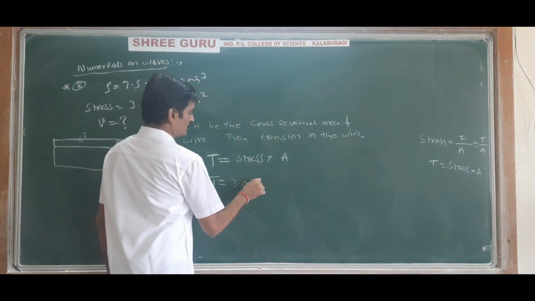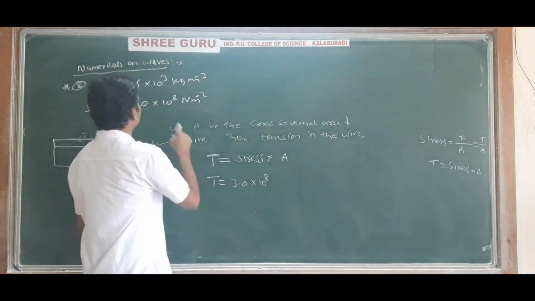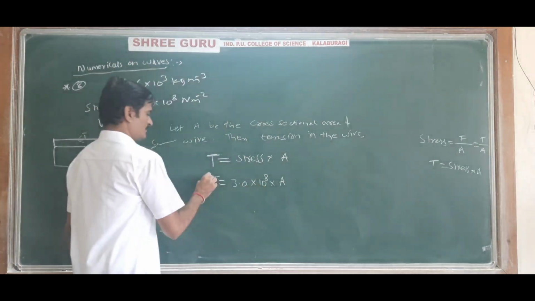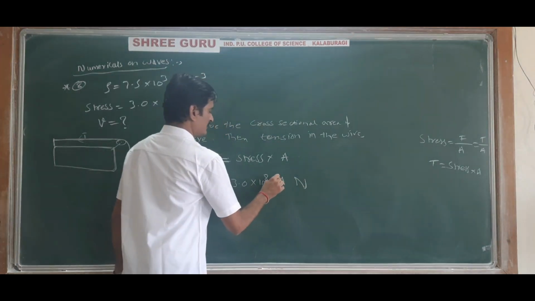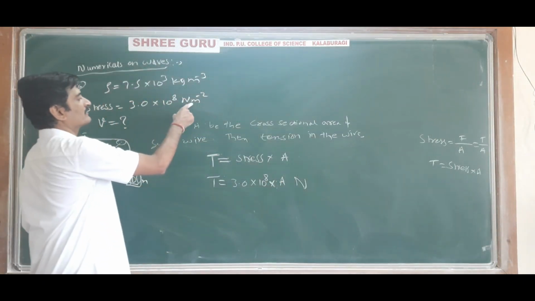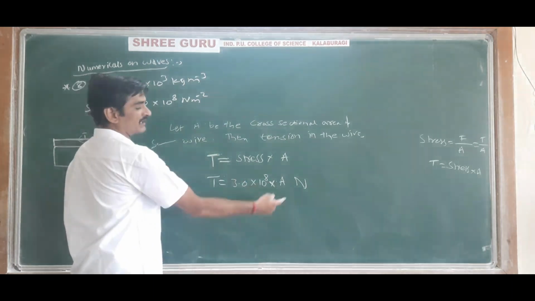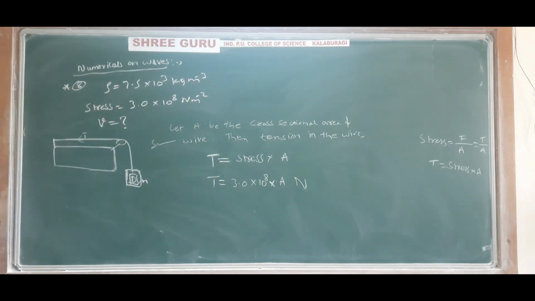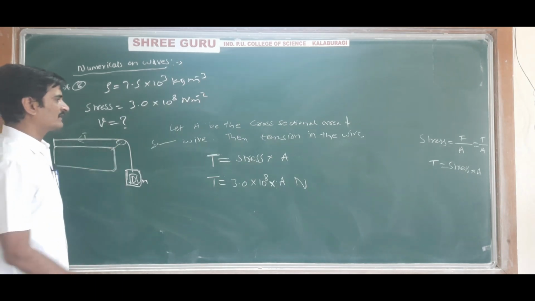Therefore T is equal to 3.0 into 10 to the power 8 into A. So this is Newton per meter square into A, and A is area, whose unit is meter square. Newton per meter square multiplied by meter square, so you will get Newton. This is the tension in the wire. And density we know, and we have to calculate the velocity of the transverse wave.